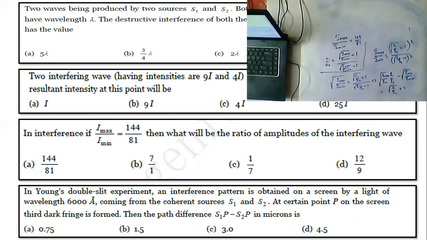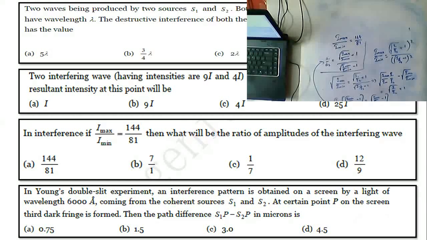I am separating those. So when you separate, you get square root of I1 by I2 into square root of I max by I min minus 1, which is equal to square root of I max by I min minus 1. Okay, and by just a small rearrangement we are getting the formula.